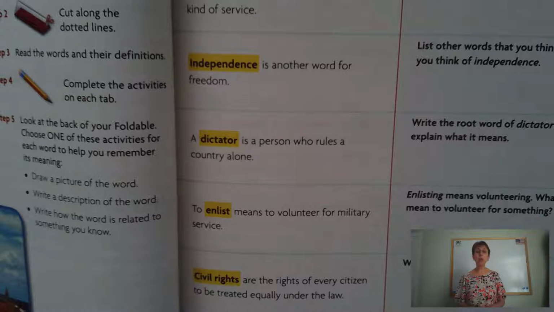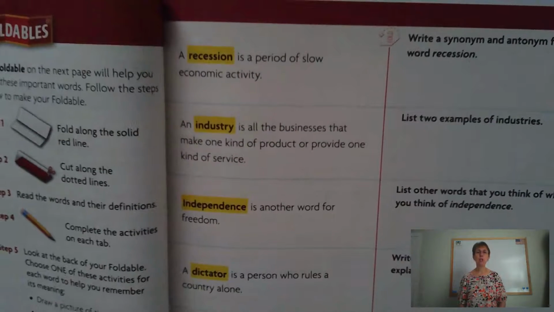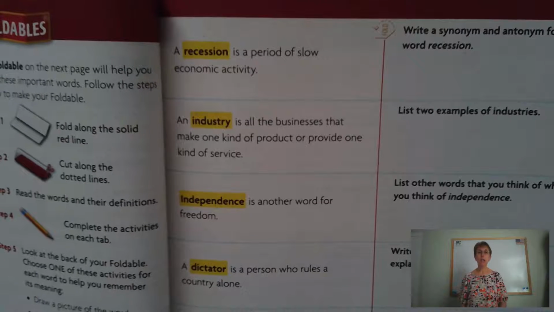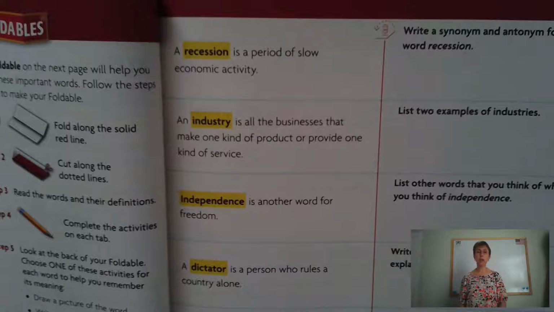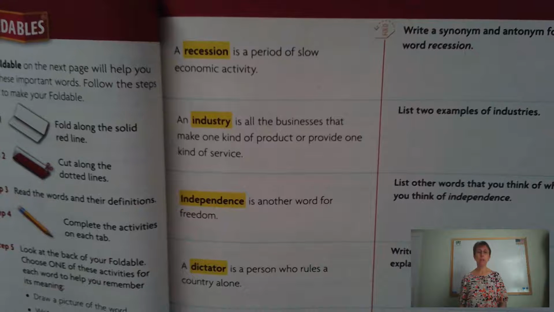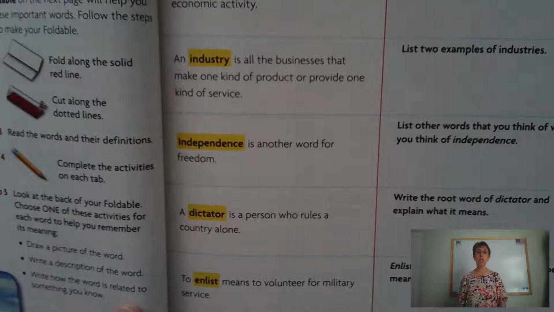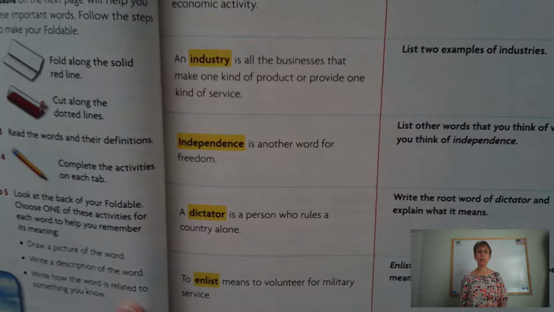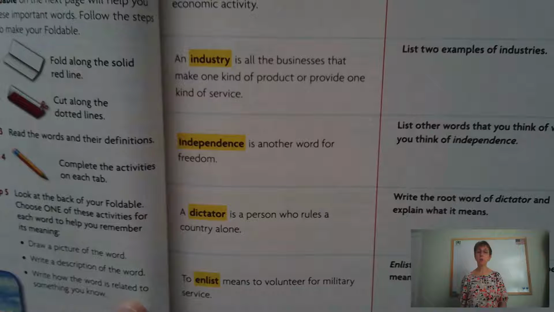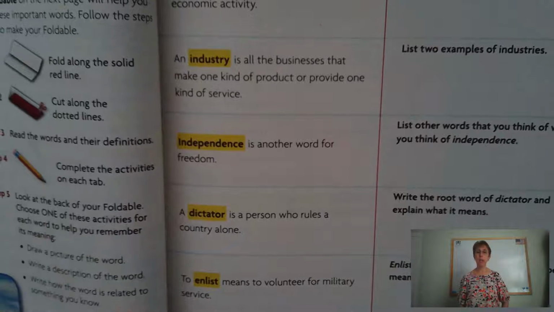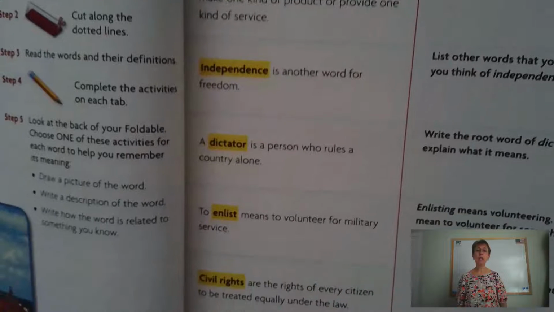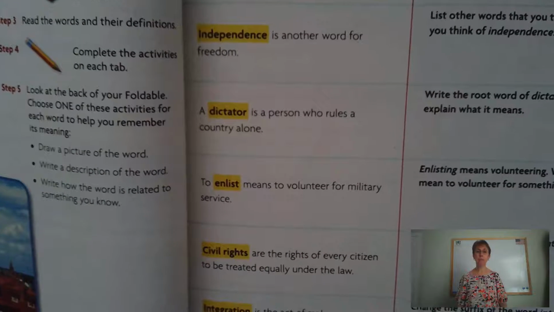The first thing, though, the first page that you should have in the packet that I sent you is vocabulary. So let's take a look at these vocabulary words, please. So we start with recession. A recession is a period of slow economic activity. An industry is all the businesses that make one kind of product or provide one kind of service. Independence is another word for freedom.